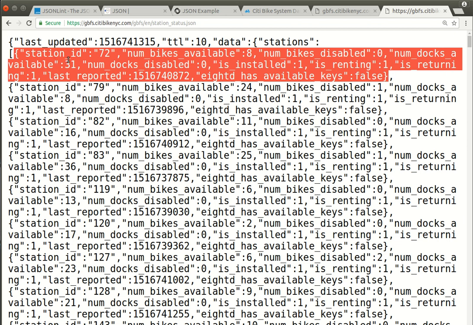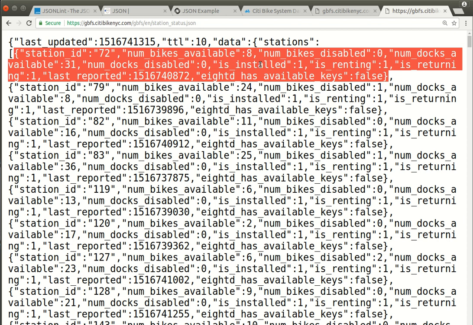So it's given a station ID. So again, key value pairs. In this case, each station object is actually just a series of key value pairs. The first is the station ID, which is a number, 72, the number of bikes that are currently available, disabled, the number of docks available in which to return a bike, number of disabled docks.